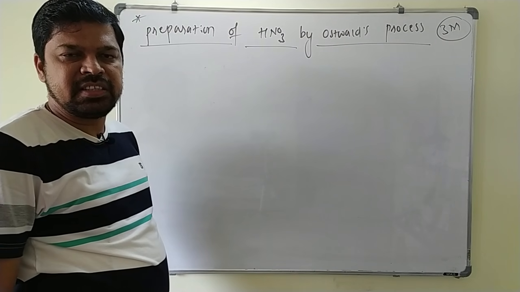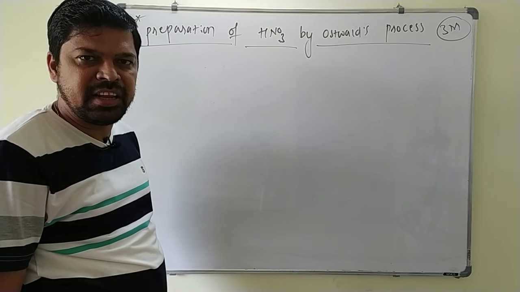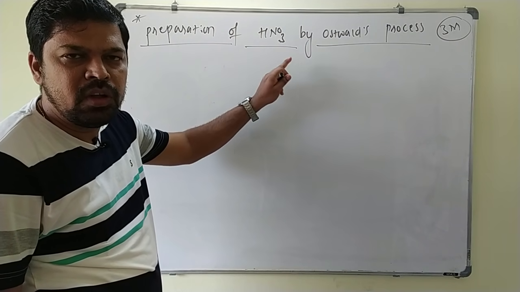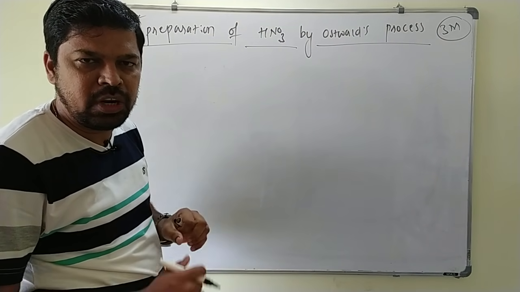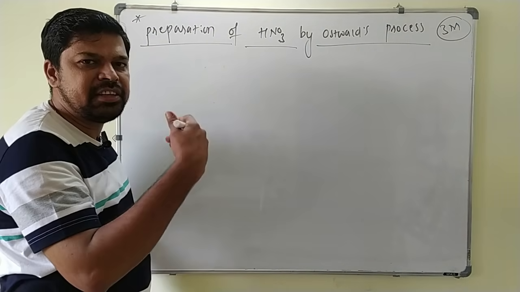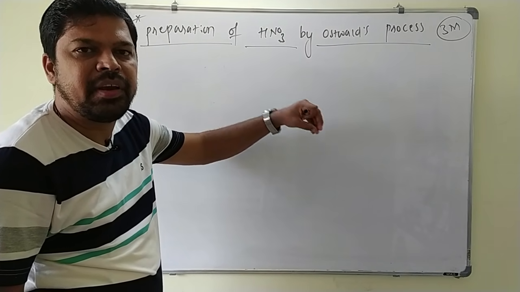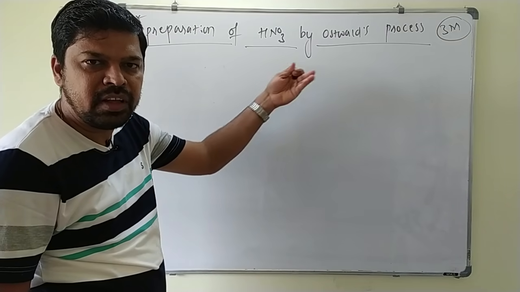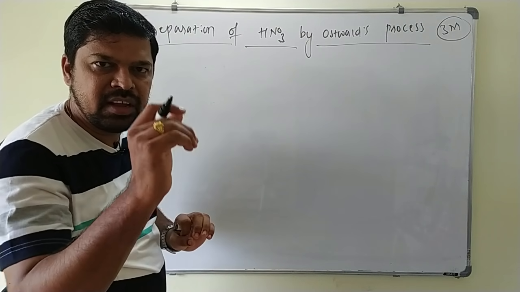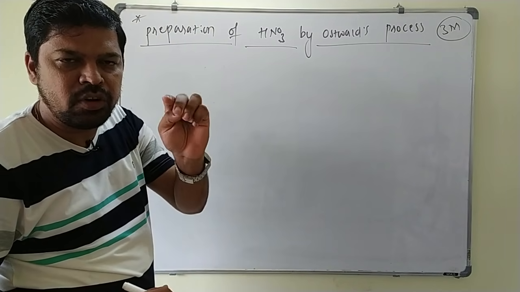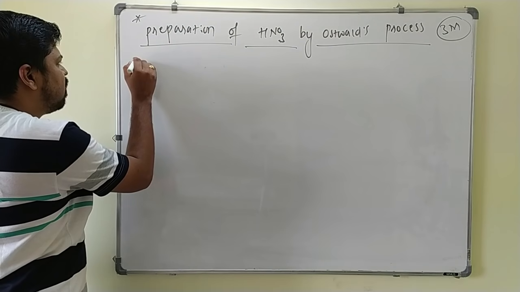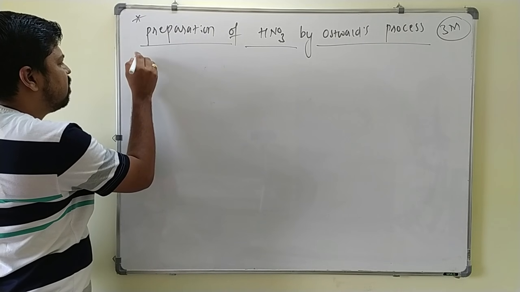Already we have discussed non-metal oxides are acidic in nature, and NO2 on dissolving in water gives two types of acid, that is HNO2 and HNO3. So first what we have to prepare is NO2, then you dissolve that NO2 in the water, you will get HNO3. In this Ostwald process, it involves 3 steps. Step 1 I will write.